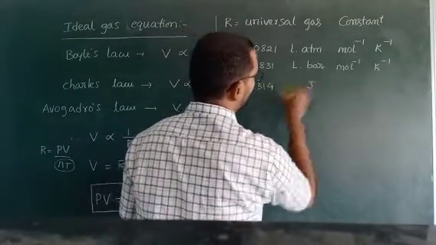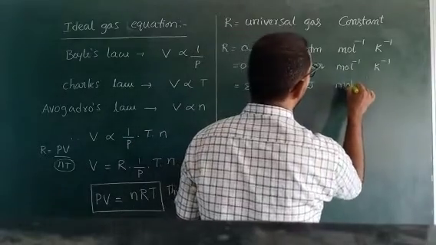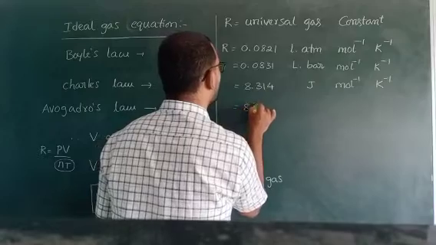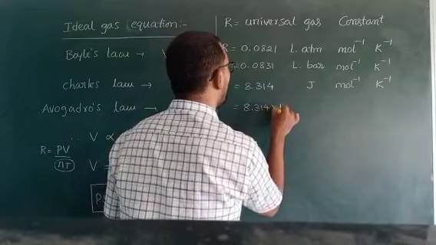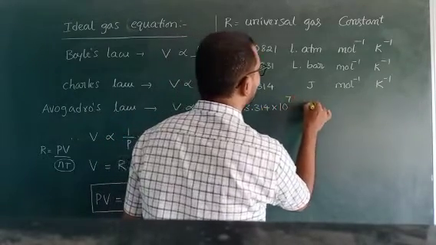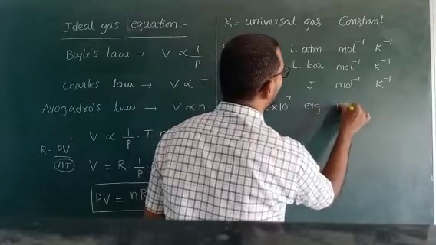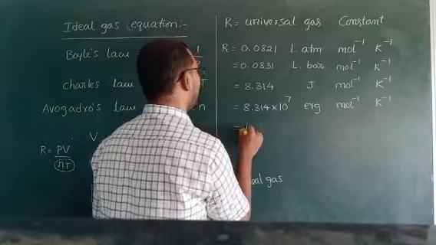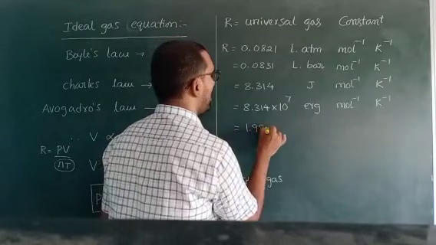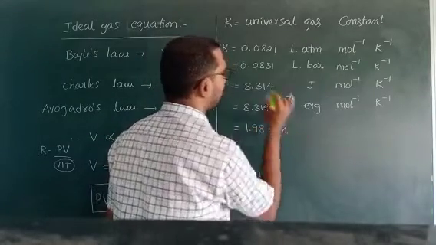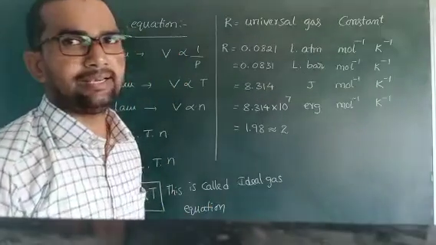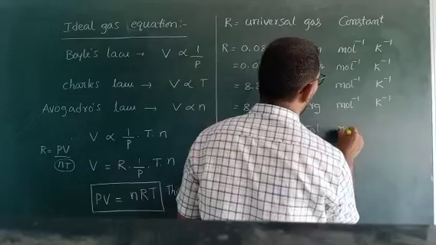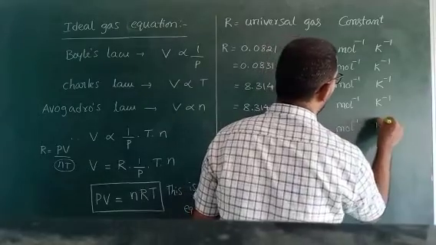Now the next one: 8.314 joule mole inverse Kelvin inverse. Next one: 8.314 into 10 to the power of 7 erg mole inverse Kelvin inverse. The last one is 1.98, approximately taken as 2, calories mole inverse Kelvin inverse.